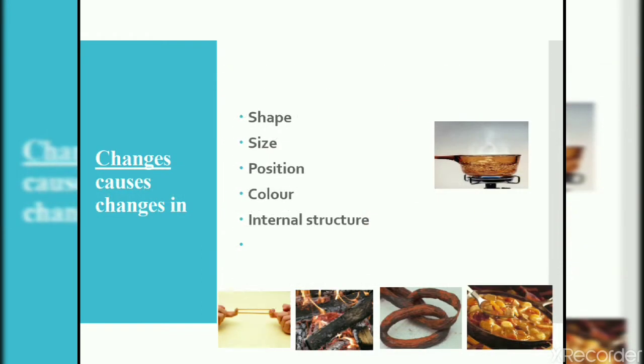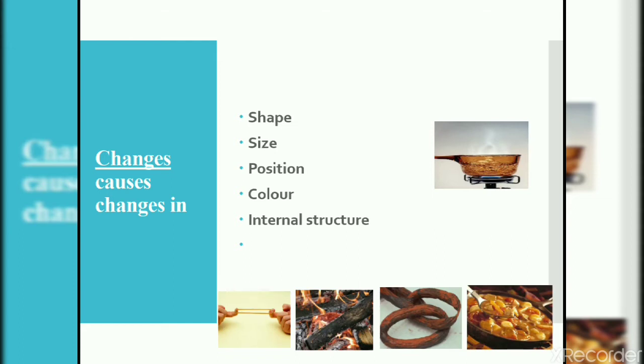Now, what change can a change make? First of all, shape. You can easily squeeze a balloon and its shape will change. You can squeeze a stress-busting ball and change its shape. Next, change can cause a change in size. Suppose we have a balloon. If we blow air into it, its size increases. Now position. If you kick a ball or hit a ball with a bat, its position gets changed.